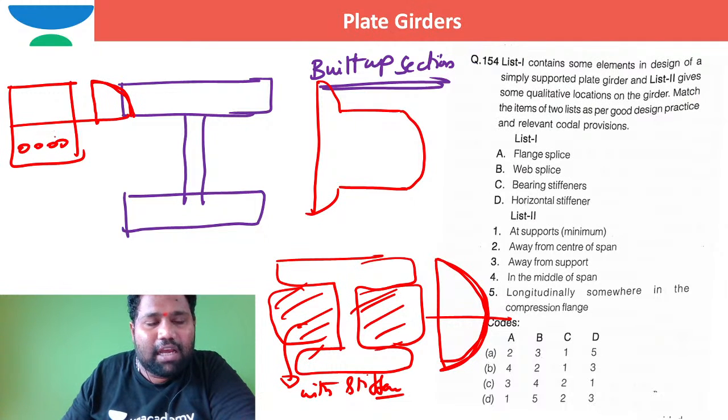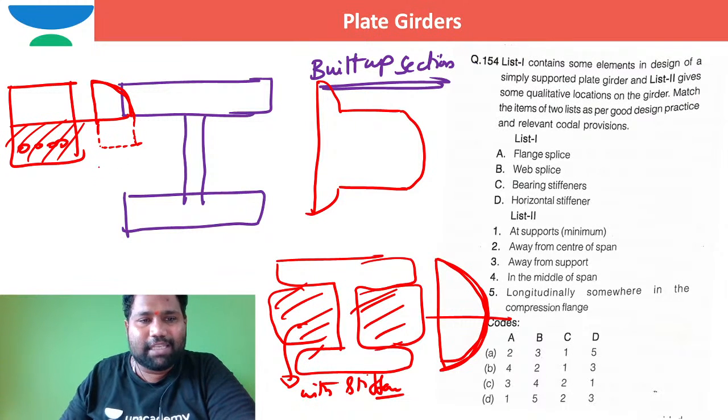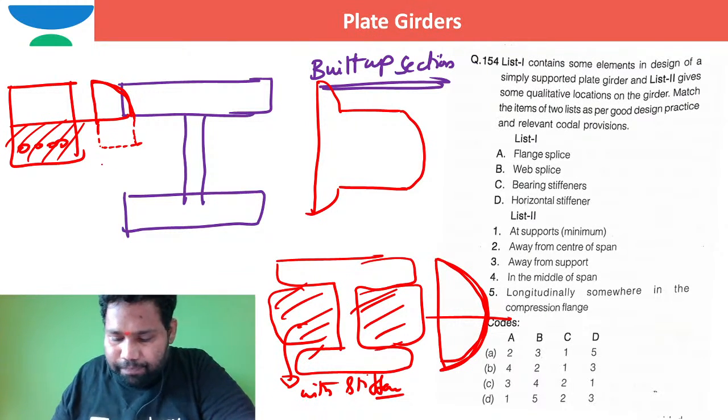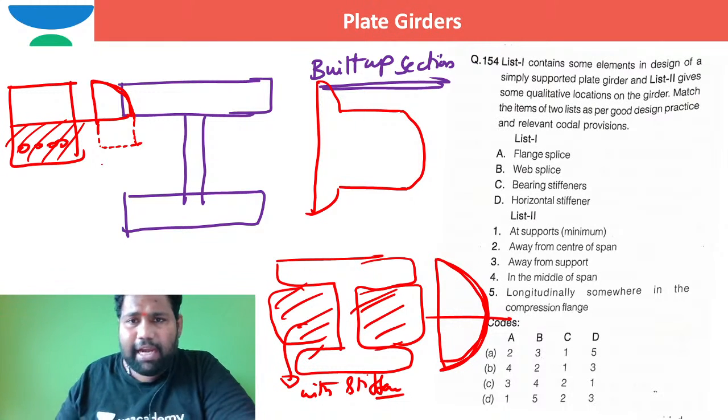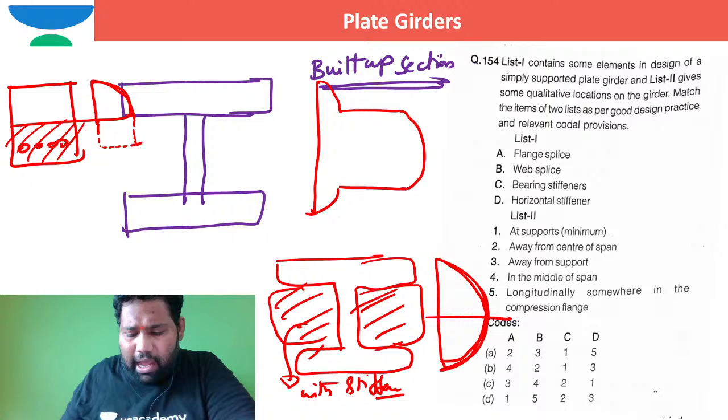And the concrete in the tension zone is neglected. So hope you are able to see this is the way of shear stress variation across the depth. Is that okay, Suman Saha? Had I answered your query?